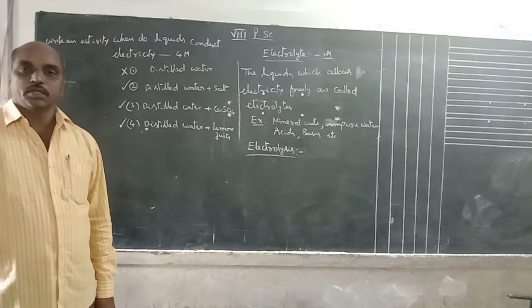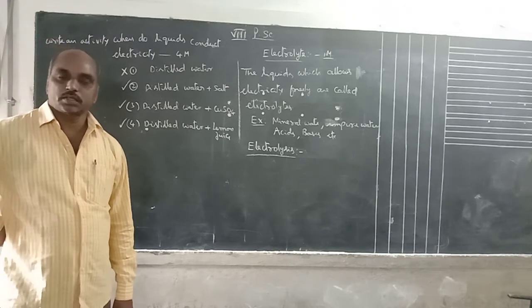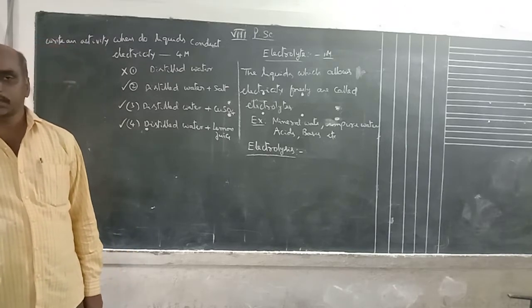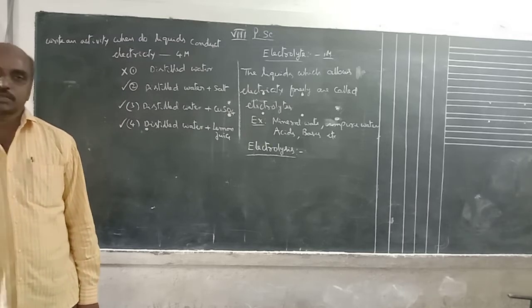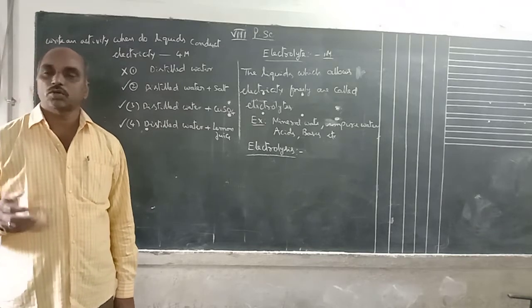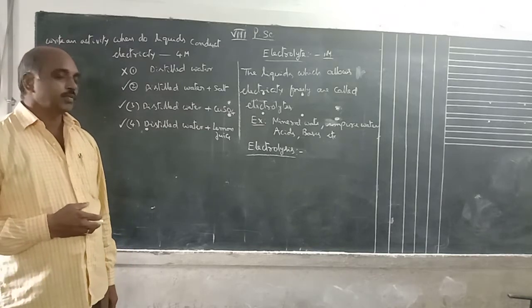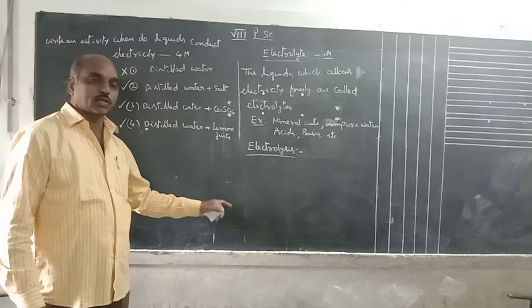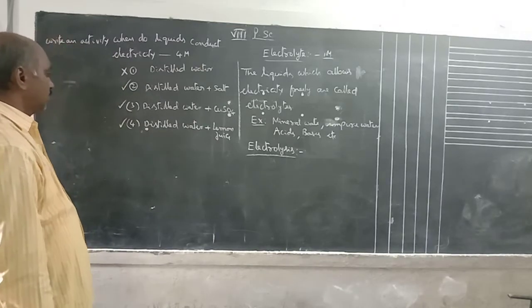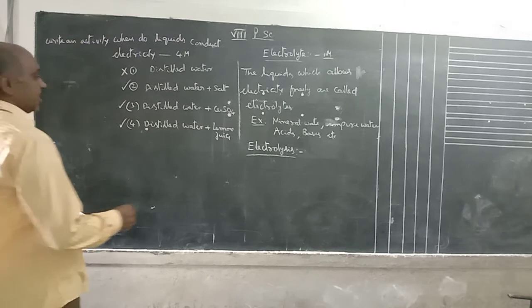In our vehicles, batteries consist of a liquid electrolyte, and in a wall clock or torchlight, the batteries used are solid. In them, chemical energy is converted into electrical energy. That process is electrolysis. Okay, next one is electroplating.